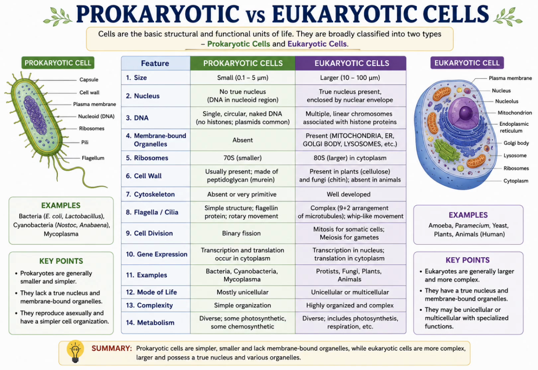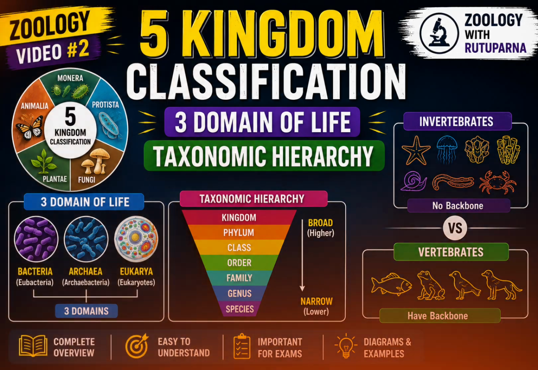Now see the examples. All the bacteria come under prokaryotes, like E. coli, Lactobacillus, Nostoc, Anabaena, Mycoplasma. And the rest are eukaryotes. You can take a screenshot of this. This is another important concept from the point of view of exams, so try to remember all the points of difference I have discussed. This is the time to end today's class. In the next video, we will discuss animal classification in detail and move forward with our syllabus.